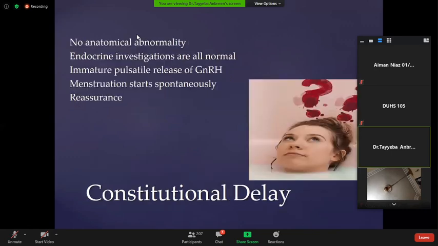Constitutional delay. In a patient who will not menstruate by the age of 16 or by the age of 14 in the absence of secondary sexual characteristics, no anatomical abnormality usually found on examination or on investigations. Endocrine investigation like FSH, LH, prolactin, TSH all comes normal. Immature pulsatile release of GnRH. Menstruation usually starts spontaneously. Patient just need reassurance.